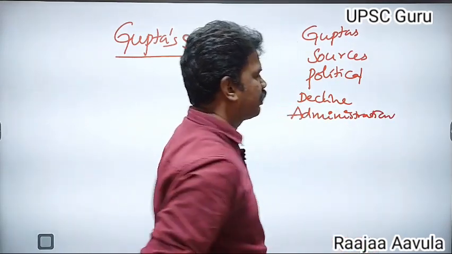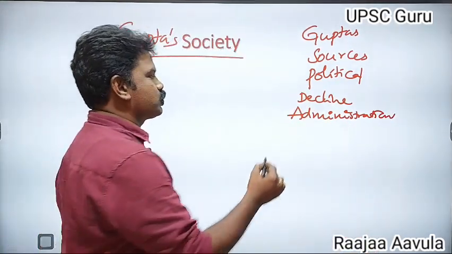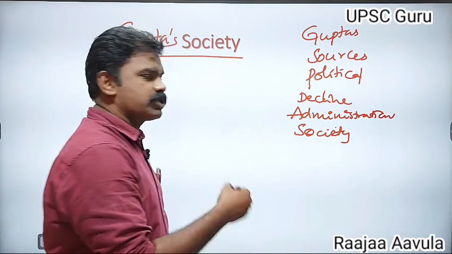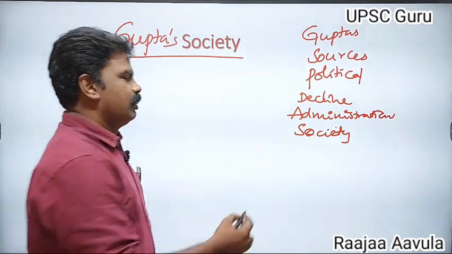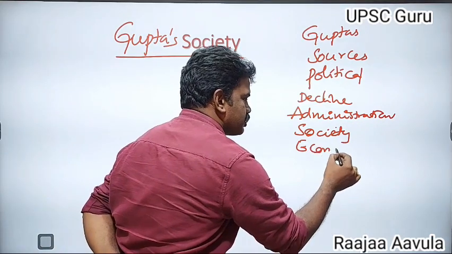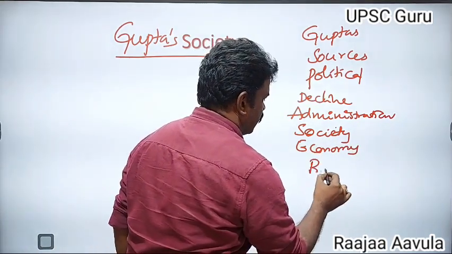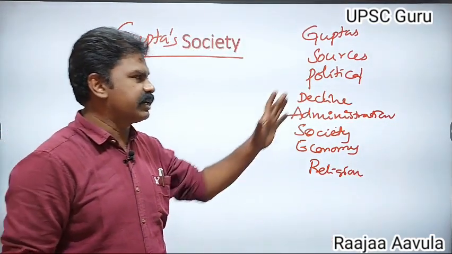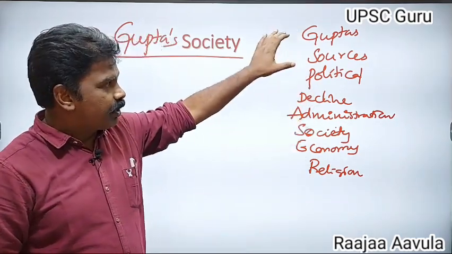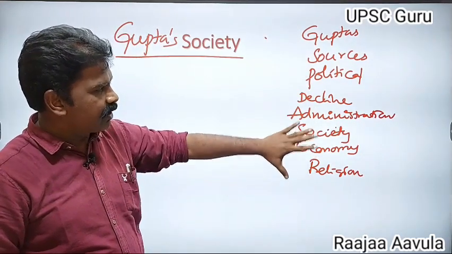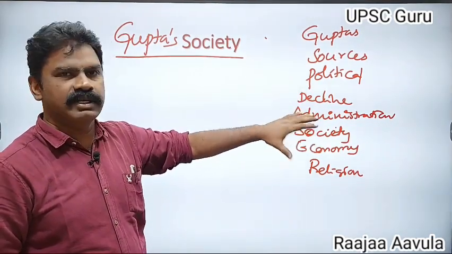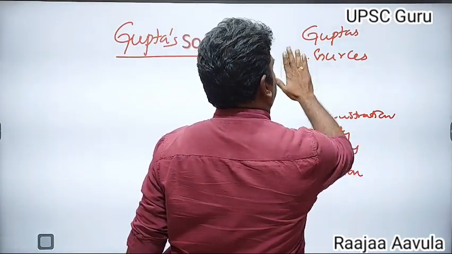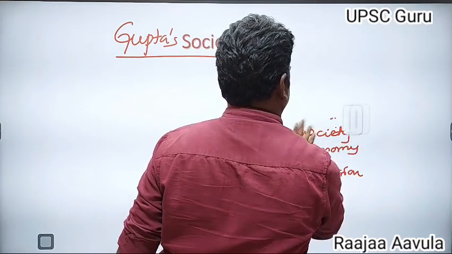Now we are coming to the society of the Guptas. After the society, we will go to the economy of the Guptas. After the economy, the religion of the Guptas. After the religion, art and architecture, science and technology of the Guptas. Like this, we are going one by one, order-wise, like a story. Now, coming to the point of the society of the Gupta period.